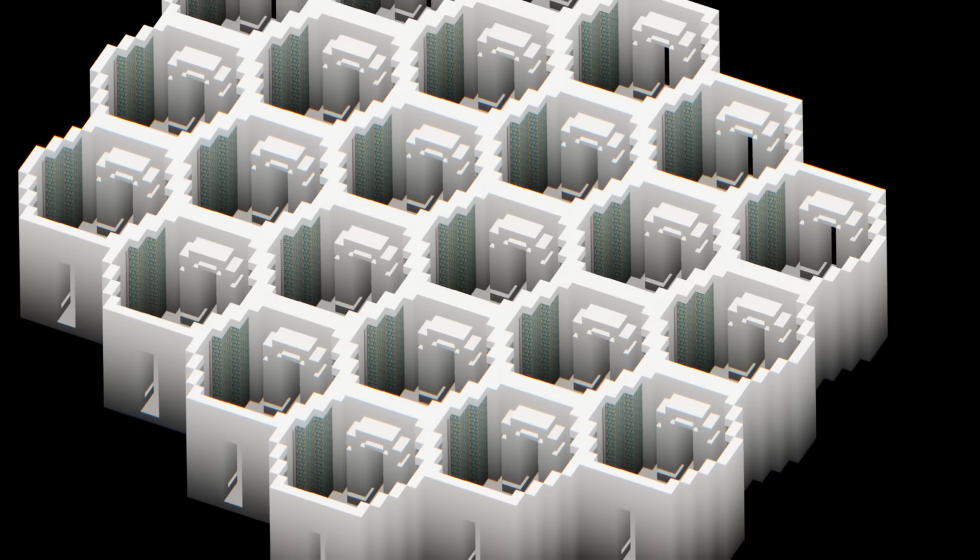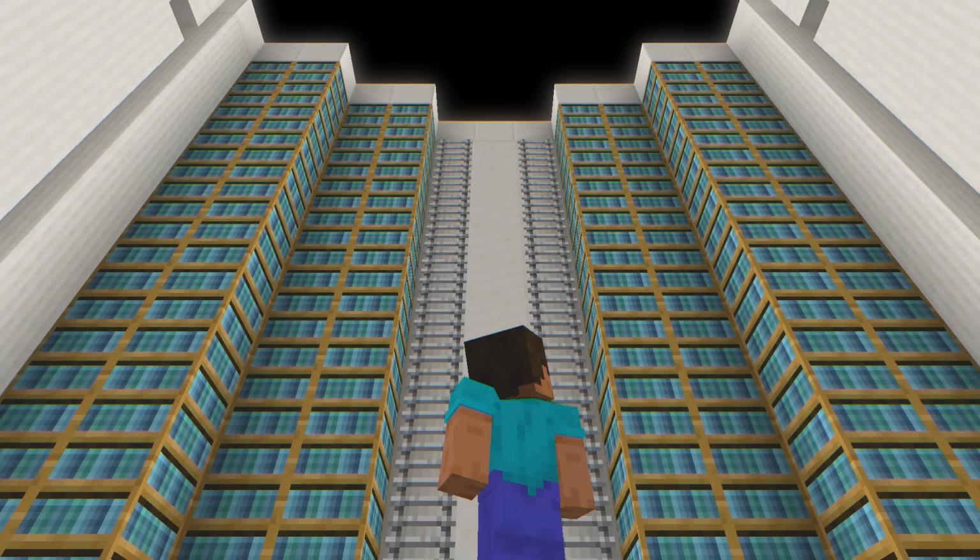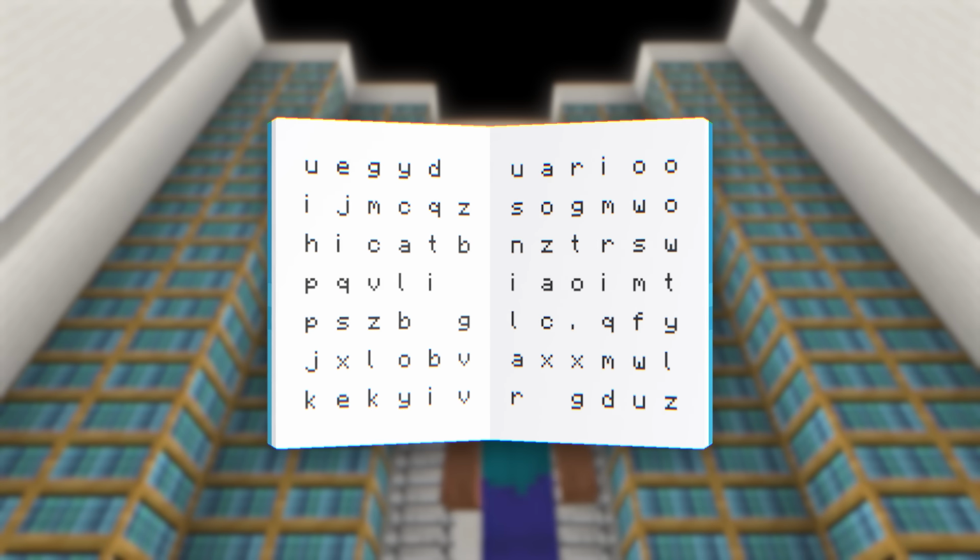The Library of Babel is a vast grid of hexagonal chambers. Covering 4 of the 6 walls are 20 bookshelves. Grab a random book, and you'll find 410 pages of random letters.